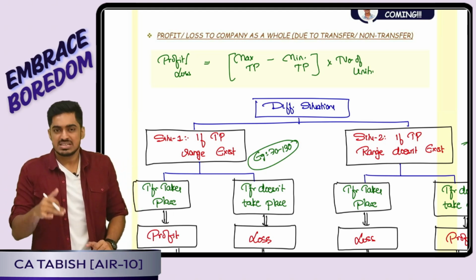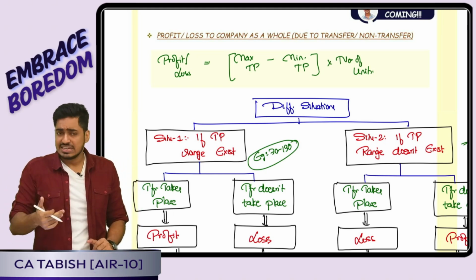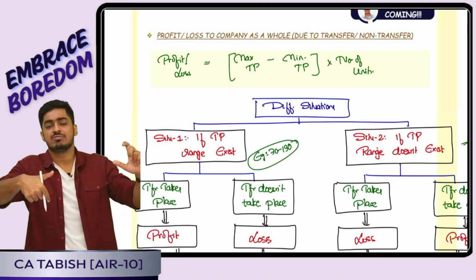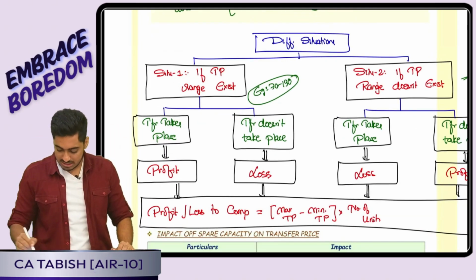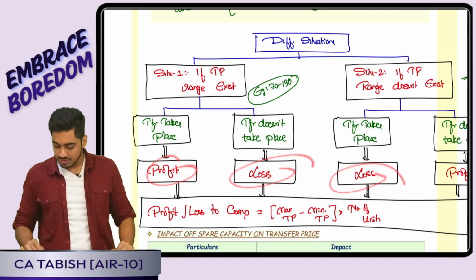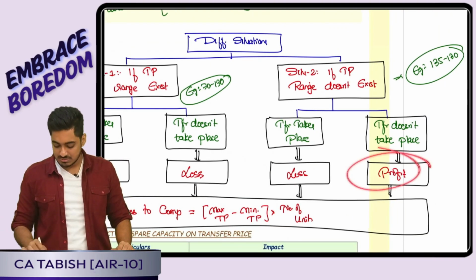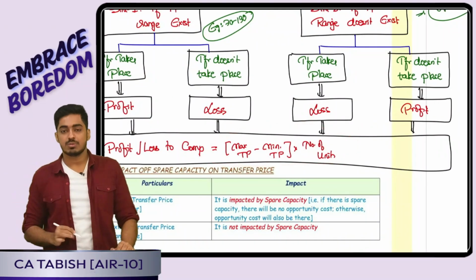Okay, transfer pricing range does not exist. That means yes, ideally transfer should not happen. But in reality we still did the transfer. Goals are not congruent. That means it is going to be loss for me. Yes or no, everyone? And how much is going to be the profit or loss? Simple. It is maximum transfer price minus minimum transfer price into number of units transferred.